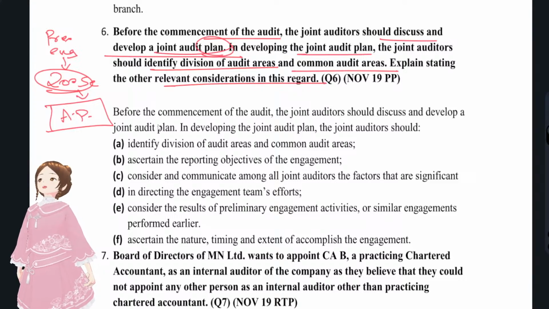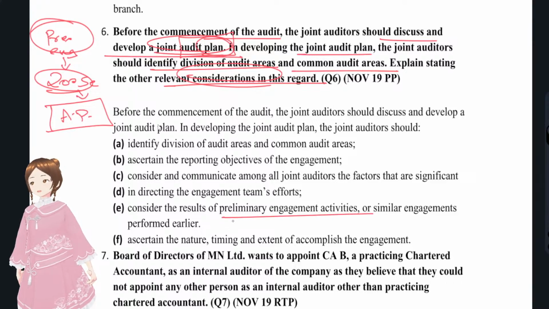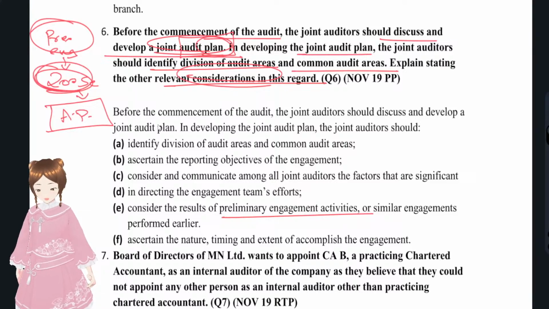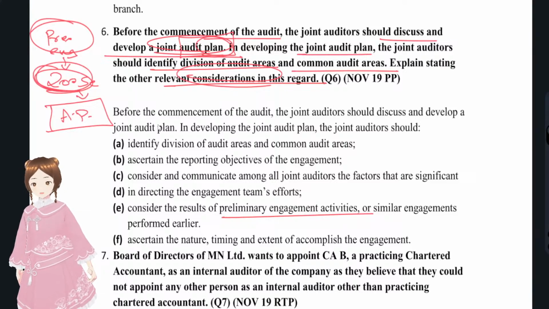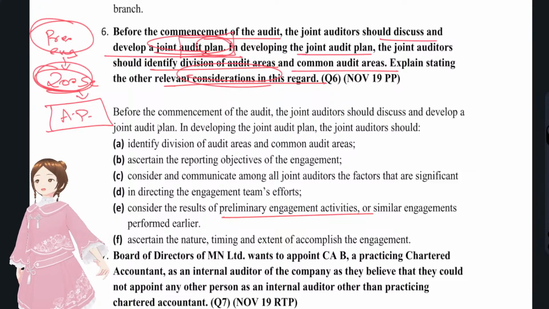Audit plan considerations: whether it be joint or any other audit, say it's an audit plan. What we have learned about considerations of an audit plan gets influenced by the previous things. Since they have done preliminary engagement activities, they will consider those there. They have done the 200 series things, understood the entity and identified the risks, and they will choose the engagement team and audit experts, and all these will have a shadow on the audit plan.